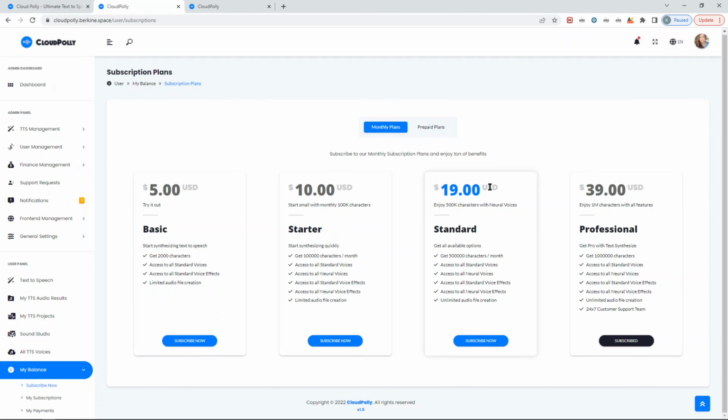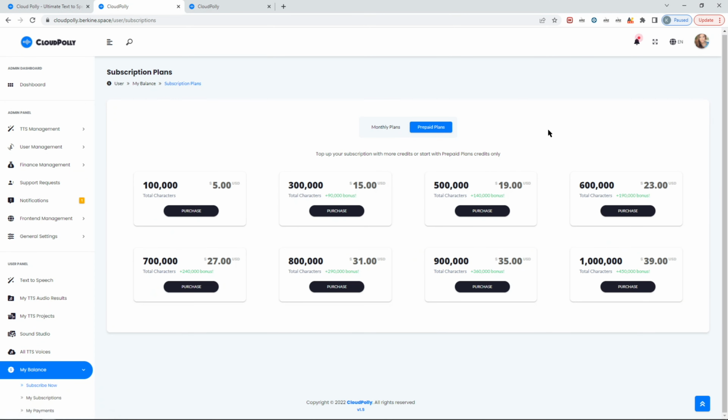And here, for example, again, it depends. When they mix voices, if the standard is available, obviously it will be cheaper, and then you gain more. They can also top up with prepaid plans. That will add additional credit on top of this one. Again, those credits do not expire until depleted. This is for your customers, basically. You can create an unlimited number of prepaid plans as you wish. You can make it 10 million, 100 billion, whatever you prefer.